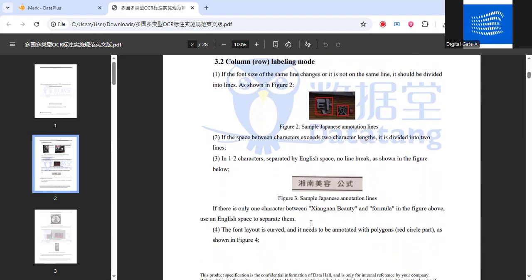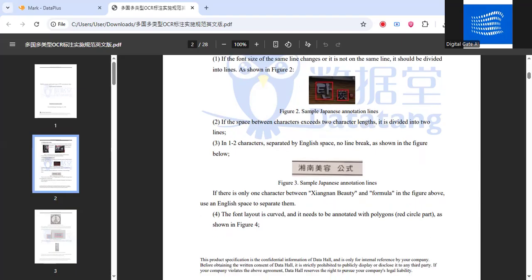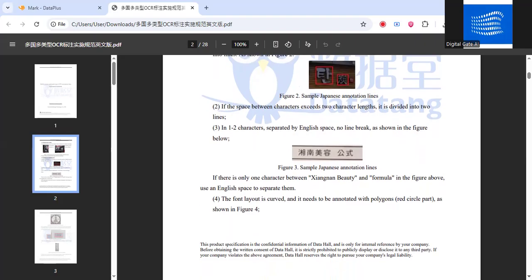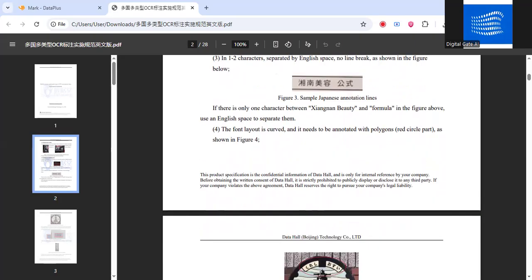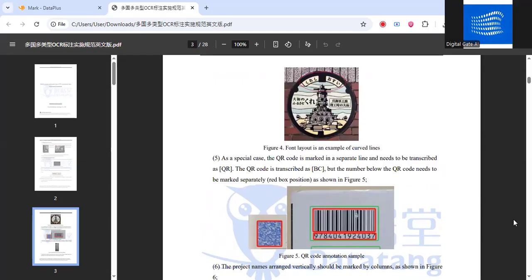If there's only one character space between Shenzhen beauty and formula in the figure above, use an English space to separate them. So here it's clearly written that if there's a single space between English characters, then we can make a single box and show the gap with just one single space. But if the space is more than two characters, then we have to make separate boxes for each word.